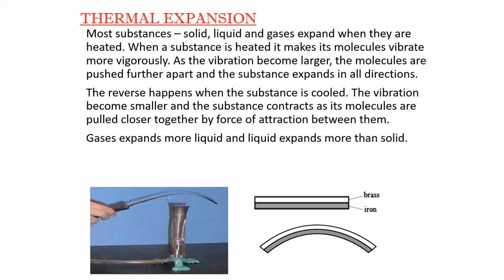When we place it over the burner, we observe that the strip bends. The top side was brass and on the bottom we placed iron. Which one do you think is expanding more? The strip is bent towards the iron. So which one do you think is expanding more? Is it brass or iron? By looking at the figure of the bimetallic strip here.